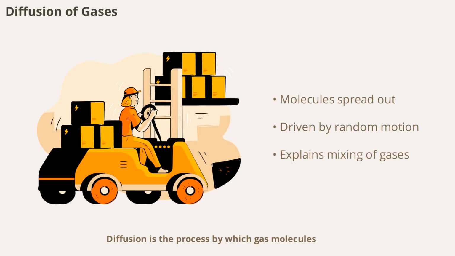Diffusion is the process by which gas molecules spread from regions of high concentration to low concentration. This occurs because molecules are in constant random motion, colliding and moving in all directions. The rate of diffusion depends on factors like temperature, molecular mass, and the mean free path. Diffusion explains how smells travel through the air and how gases mix naturally.